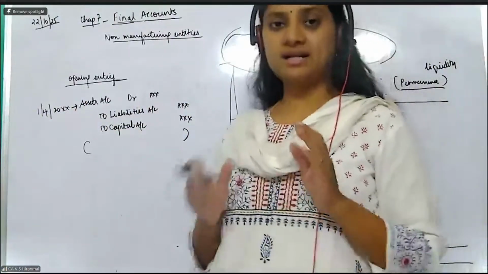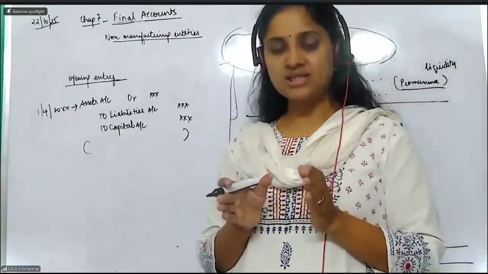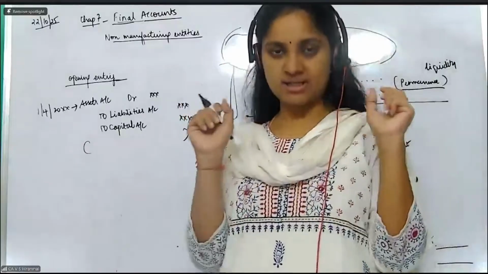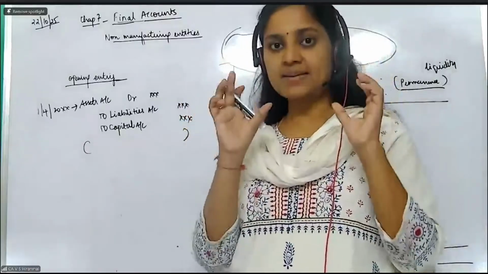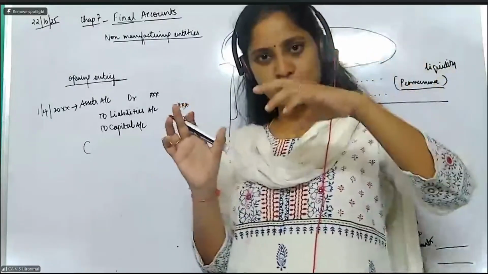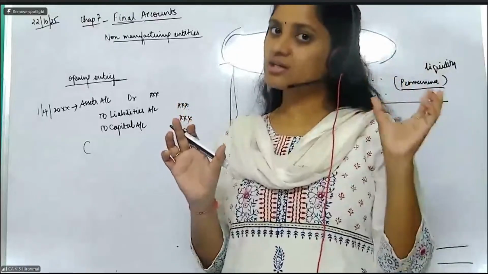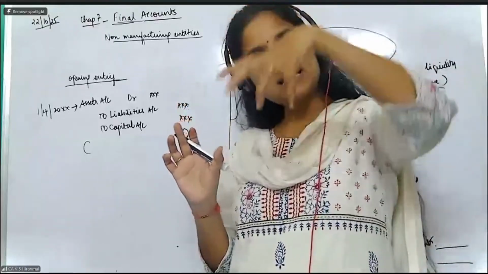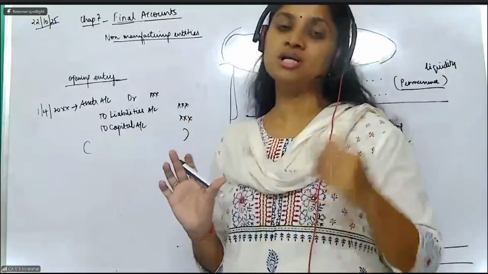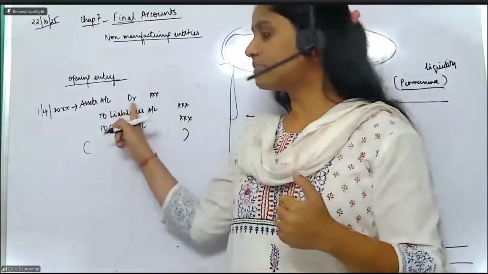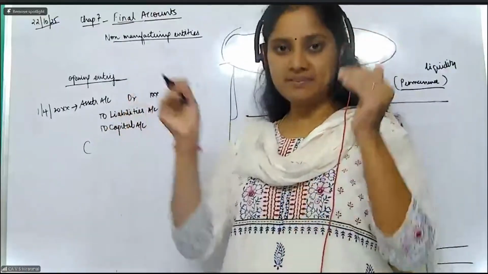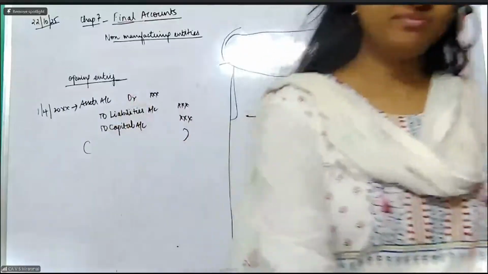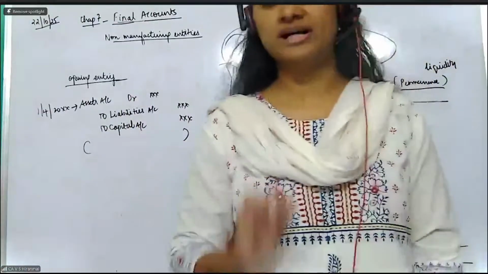Because, my dear students, the balance sheet has assets and liabilities, and their values will be carried forward. From the previous year's closing balance sheet, I have to bring the balances into the present year's balance sheet. So I should pass the opening entry and then bring them into the books. That is the main purpose.